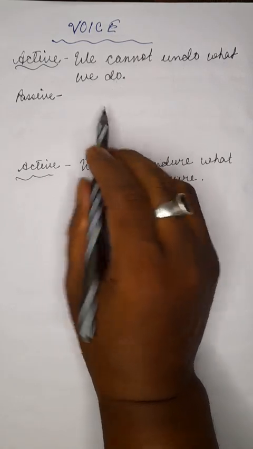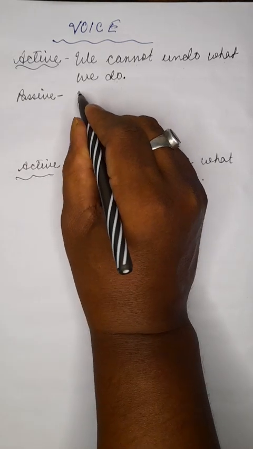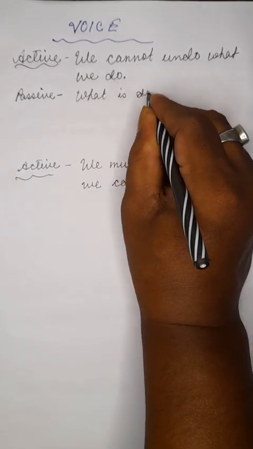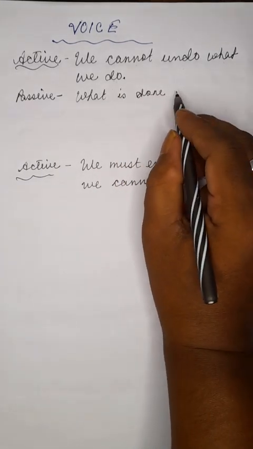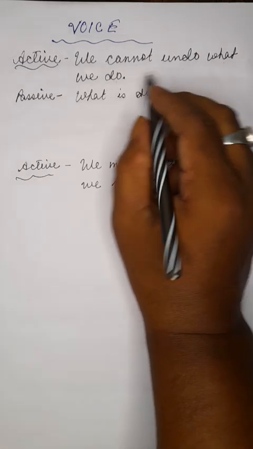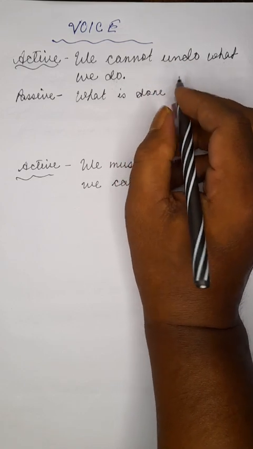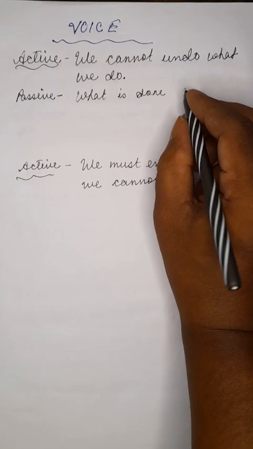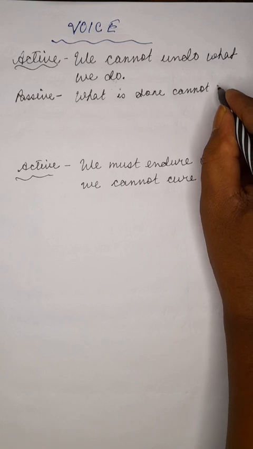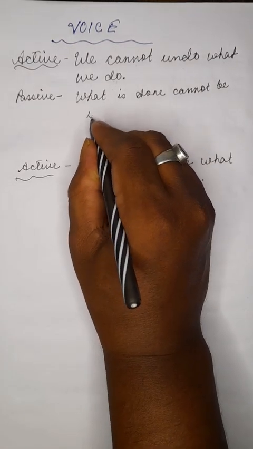Let's see. Instead of writing "what we do" directly, we'll write "what is done by us". We will not write "by us", but it's understood. What is done cannot undo. "Cannot undo" is the principal verb of the entire sentence, so you write: what is done cannot be undone.